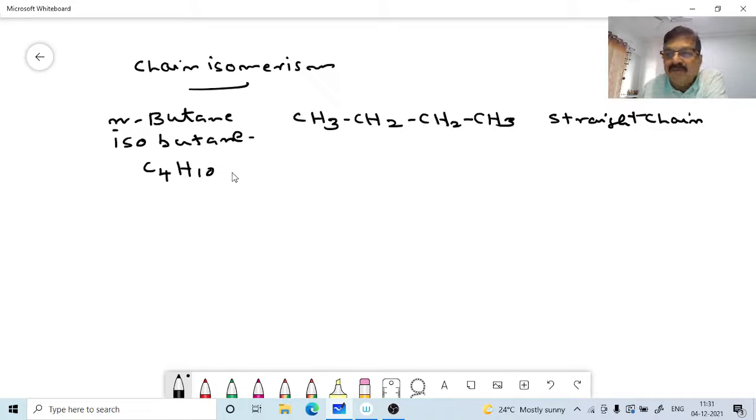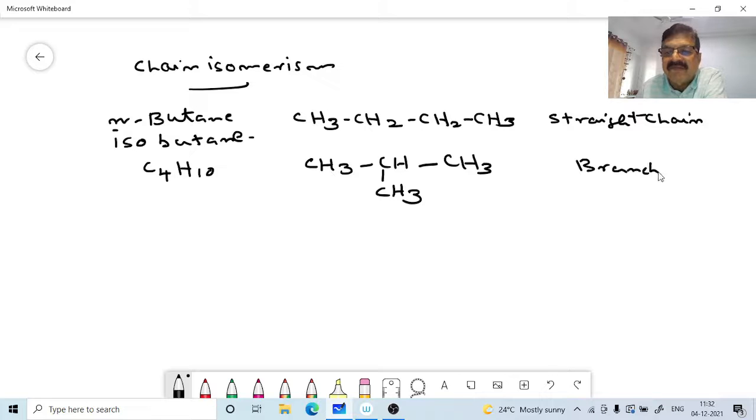Now isobutane, how will you represent this? CH3, CH, CH3, CH3. This is a branched chain. Straight chain and branched chain are the two different types of isomers, normal butane and isobutane, that is, chain isomers.